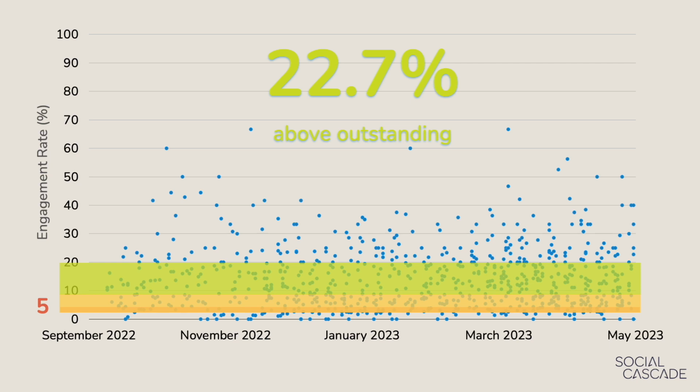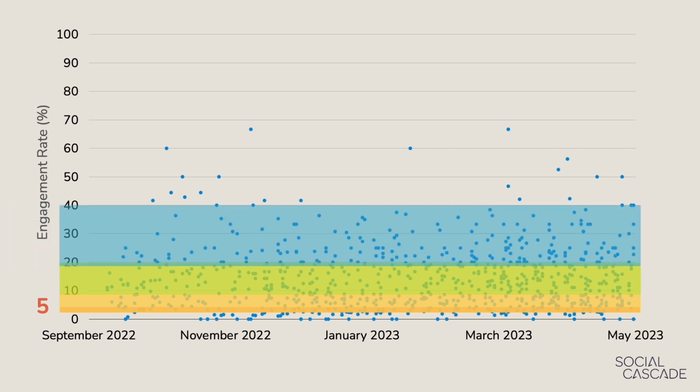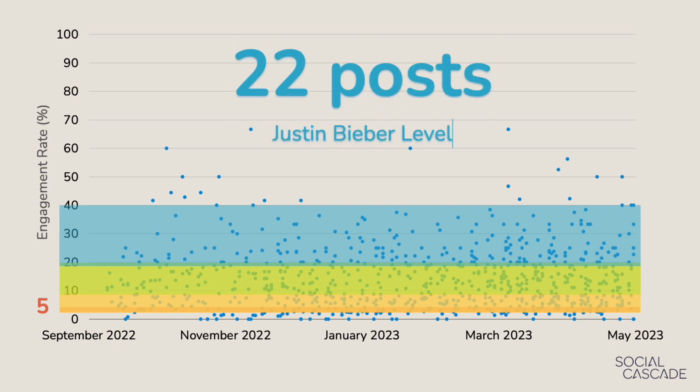And just for fun, let's do it one more time. And double it again, draw a line that goes up to the 40% engagement rate. Here we see 22 posts still above that blue bar, and we call this the Justin Bieber level. Influencers like Justin Bieber tend to achieve an engagement rate of that 40 to 60%. And here we see that Social Cascade has quite a number of posts achieving that level. Pretty amazing for patient education content.